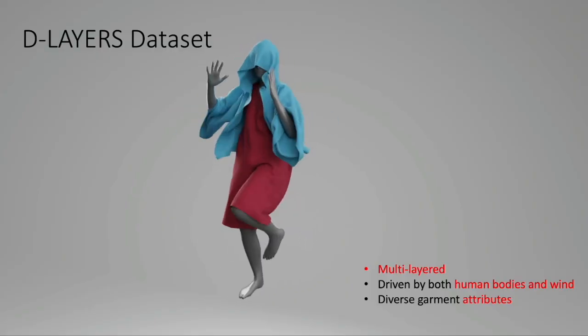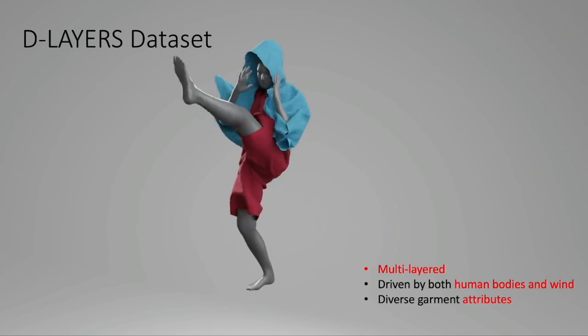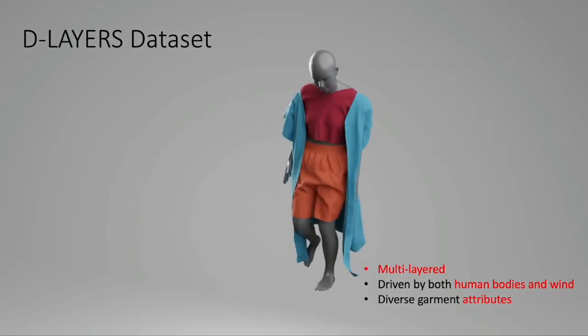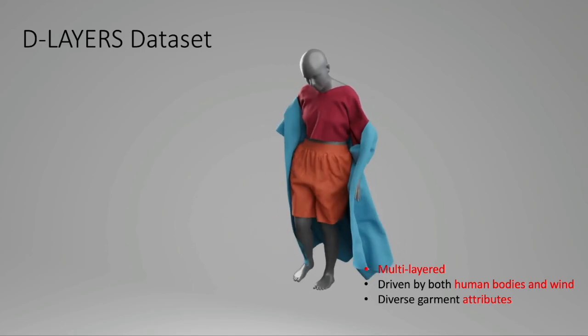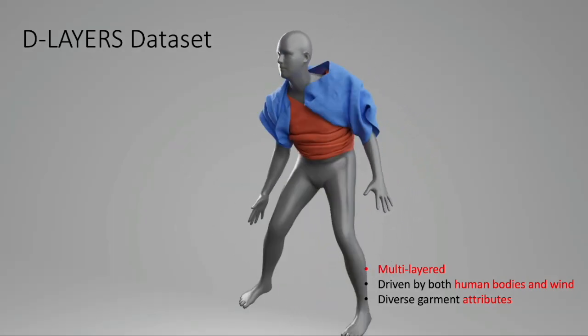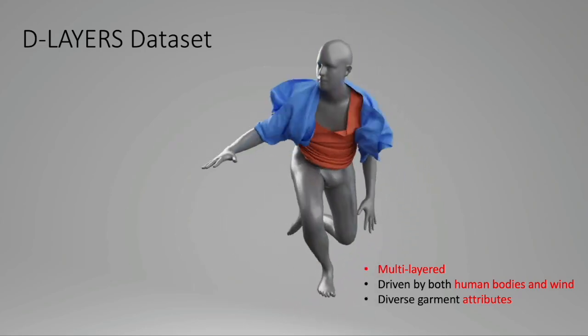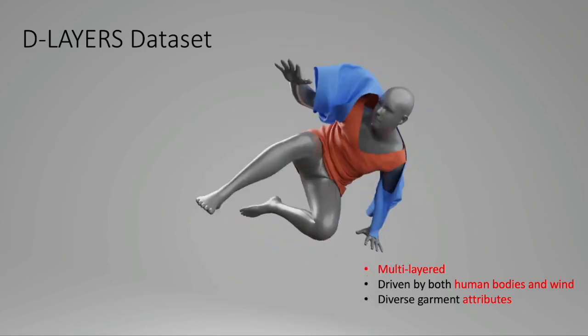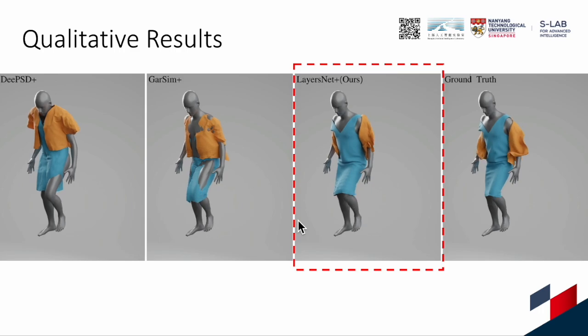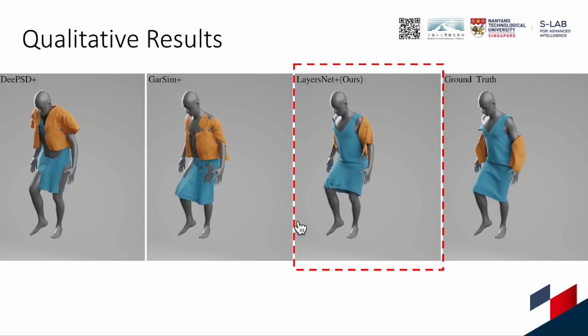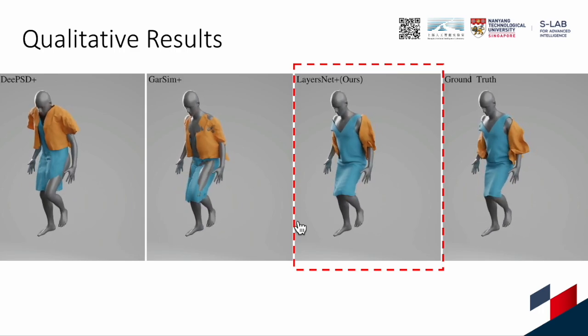To verify the effectiveness of our model, we propose a new challenging dataset called D-Layers. The key features of D-Layers are multi-layered garments driven by both human and wind. In addition, the garment's attributes, garment's topologies, and the outer forces are unique in different sequences. For quantitative results, our model outperforms existing methods with lower Euclidean errors as well as lower collision rates. Our LayersNet also achieves superior performance qualitatively in this challenging task.